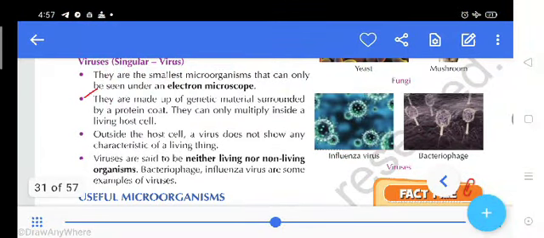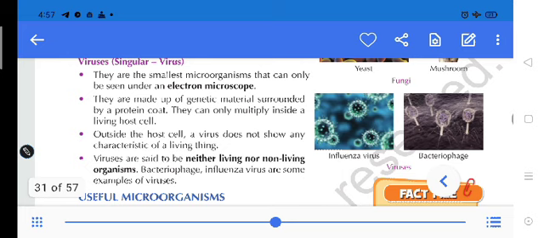they are made up of genetic material surrounded by a protein coat, and they can only multiply inside living host cells. Living host cells means, let me explain, students, they are made of genetic material surrounded by a protein coat.